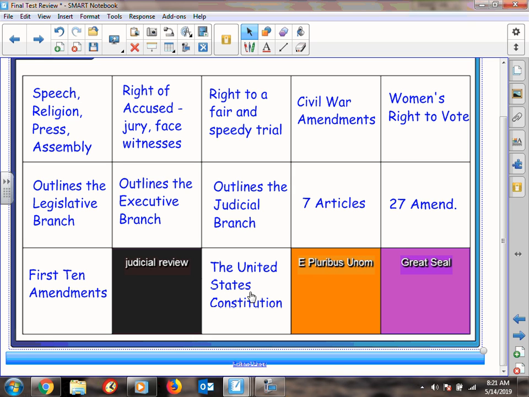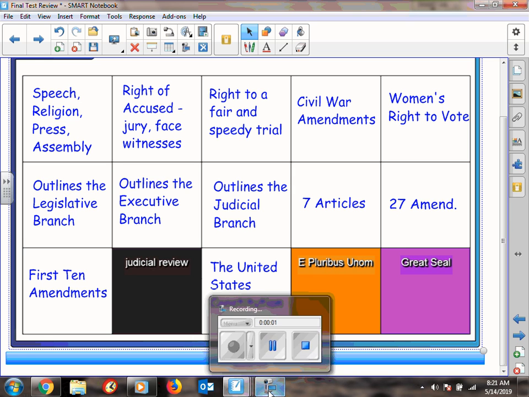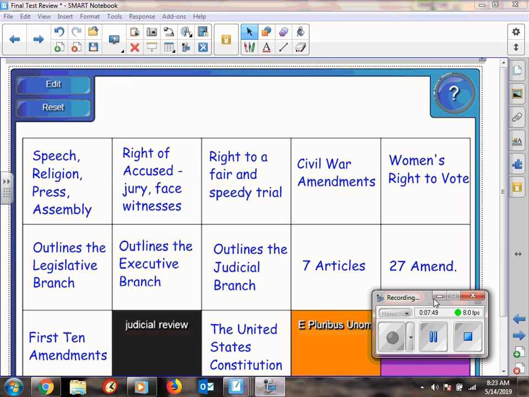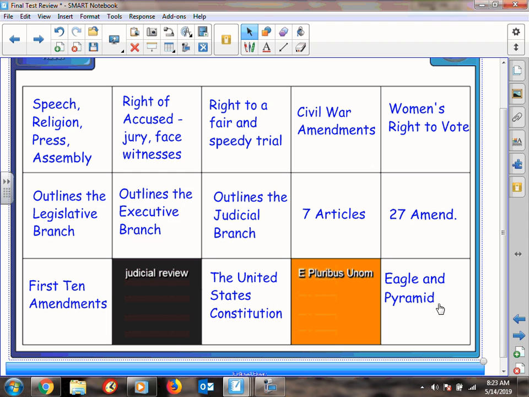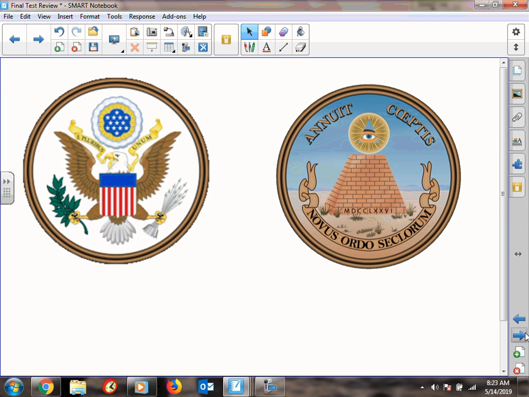We went on, and then we talked about the Great Seal. Remember, the Great Seal has the eagle and the pyramid in it, and E pluribus unum is basically our motto: from many into one. And so you need to know for your test what the different symbols mean. Remember, this is the eye of providence, or the eye of God watching over us, which also is what that says. God is watching us.